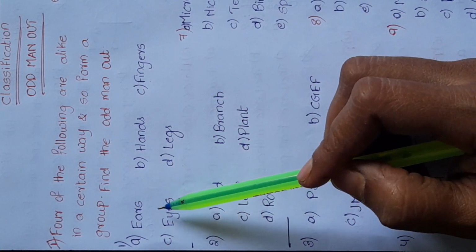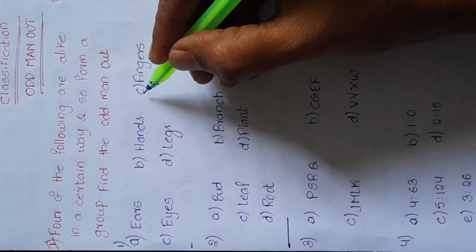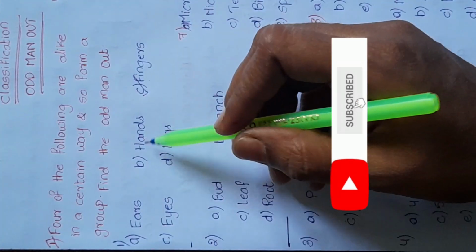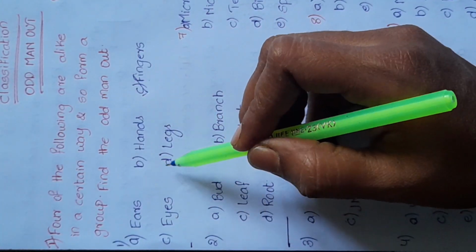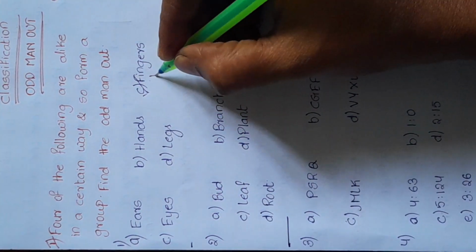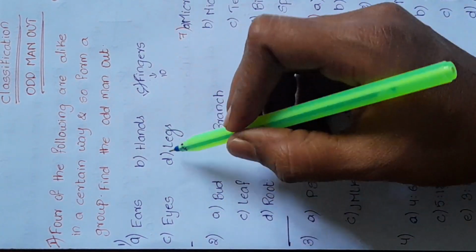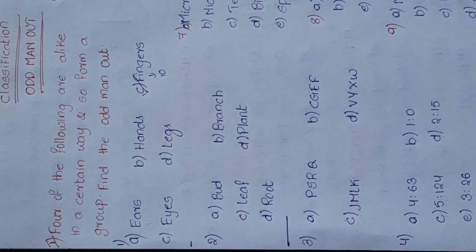All these are parts of the body, but here the answer is fingers, because ears, hands, eyes and legs are in pairs. Fingers are in number of 10. All these are in pairs. So the odd one is fingers.